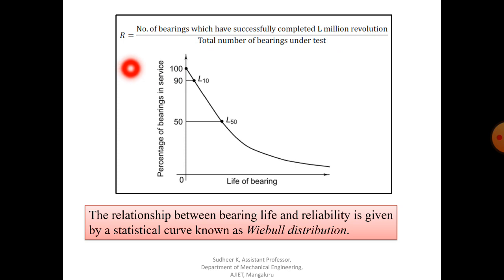It is denoted by capital R. If 50% failure, you have to consider L50; 10% failure, you have to consider L10. This is nothing but the life of the bearing. The relationship between bearing life and reliability is given by a statistical curve called the Weibull distribution. That is an important concept, because we need to find the bearing life in the design.